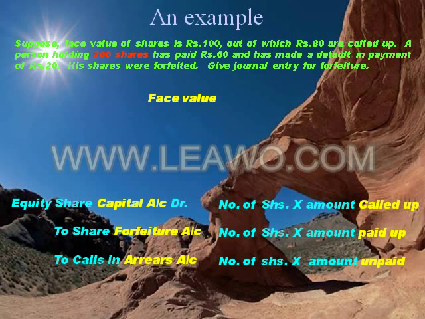Now let us apply this for this example. Here in this problem, face value is rupees 100, 80 rupees is the called up amount, 60 rupees is the paid up amount, and 20 rupees is the unpaid amount on the shares. Number of shares is 200. Equity share capital account will be debited with the called up amount, that is 200 shares multiplied by 80. Amount that the shareholder has paid will be confiscated. So to share forfeiture account, 200 shares multiplied by 60 rupees.